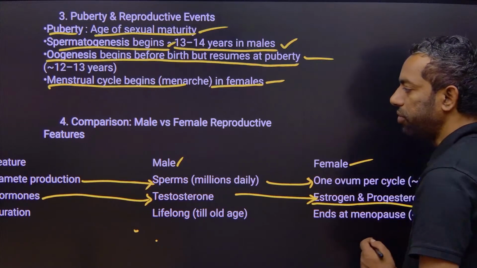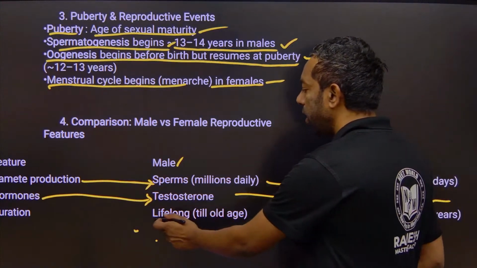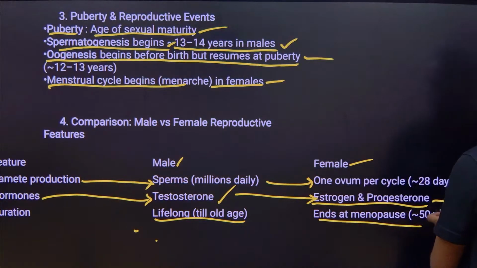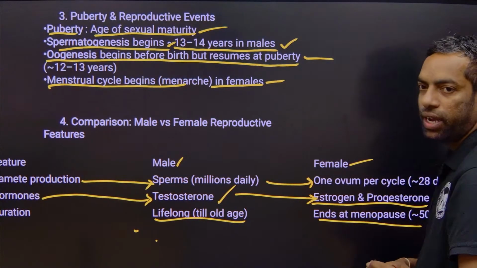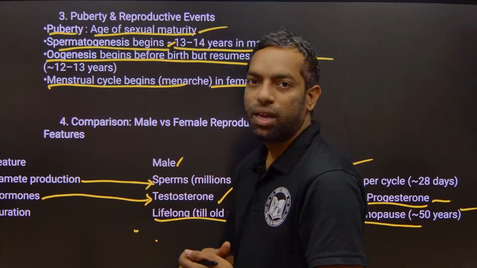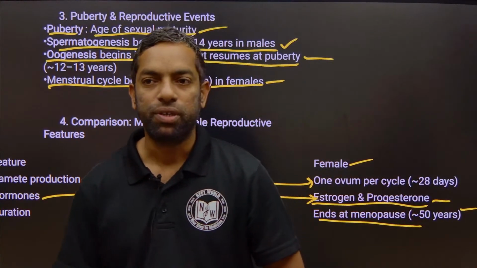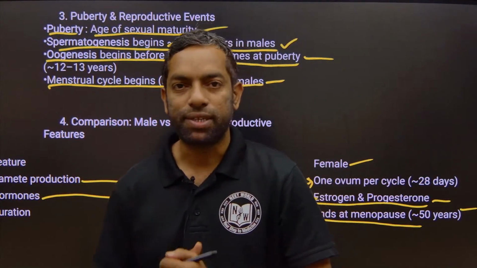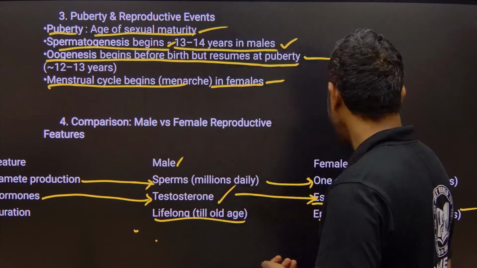The duration in males is lifelong, while in females it ends at menopause, around 50 years, when the female reproductive hormones end, ovulation stops and ova release is stopped.